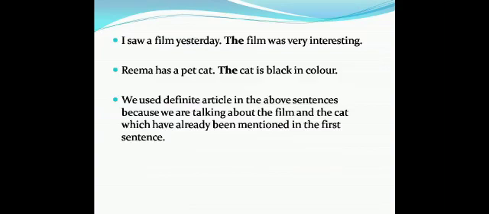I saw a film yesterday. The film was very interesting. Rima has a pet cat. The cat is black in color. We used definite articles in the above sentences because we are talking about the film and the cat, which have already been mentioned in the first sentence.